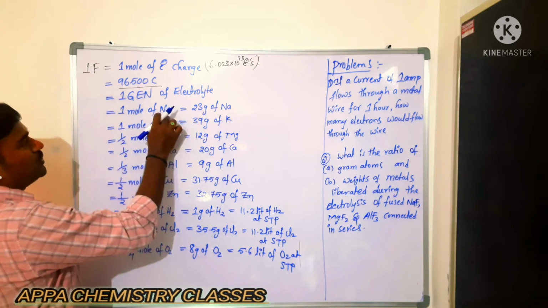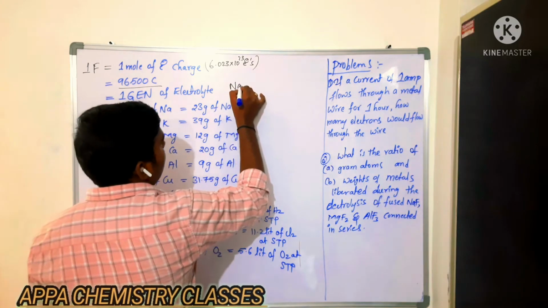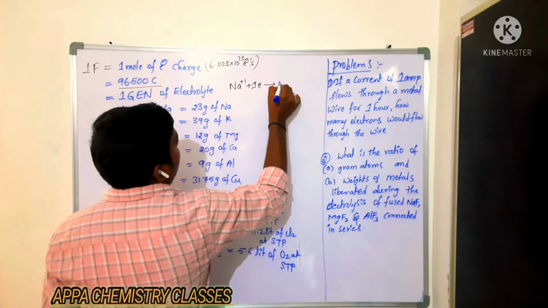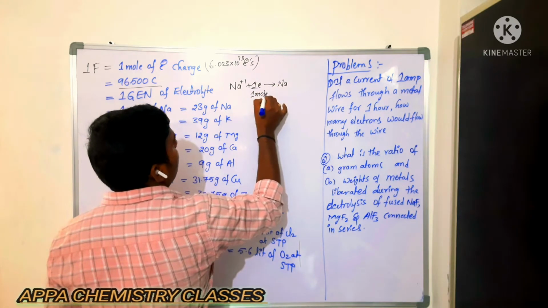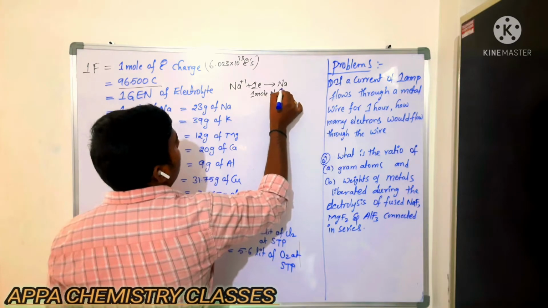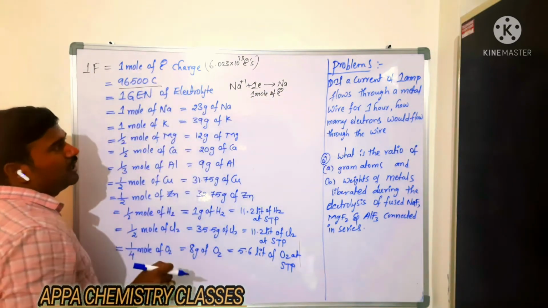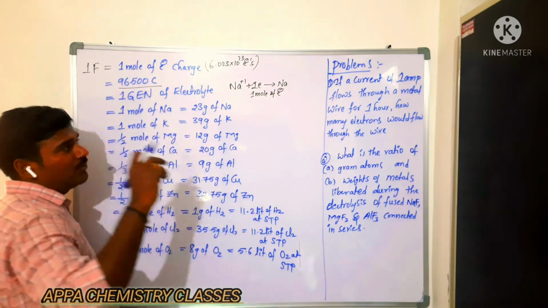Now for sodium, when you pass 1 Faraday of electricity, Na+ gaining 1 electron gives rise to sodium metal. By gaining 1 mole of electrons, the charge is 1 Faraday, which is 96,500 coulombs, which is 1 gram equivalent of electrolyte.